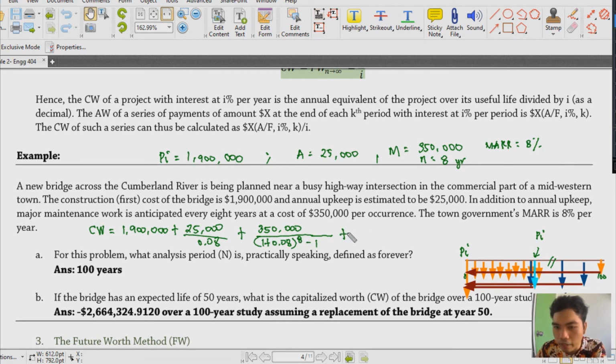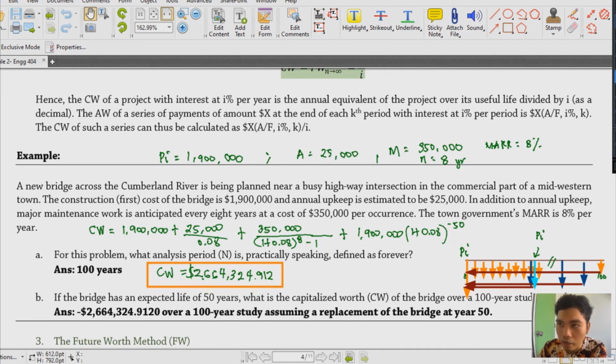Okay, and then we add, so I think this is the last one. That's PI, 1,900,000. But then again, we have to consider bringing this to the present. That's 1 plus 0.08 raised to negative 50. Okay, and then this gives us a final answer that is equal to 2,664,324.912. Okay, so dollars. Now, why is it na negative yung ating sagot dito?